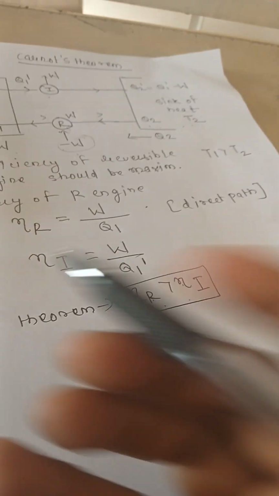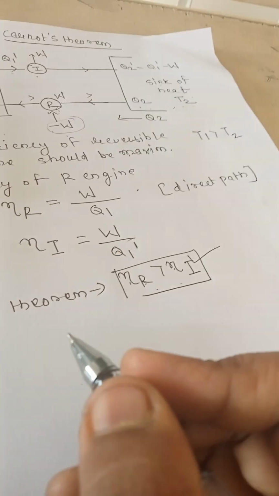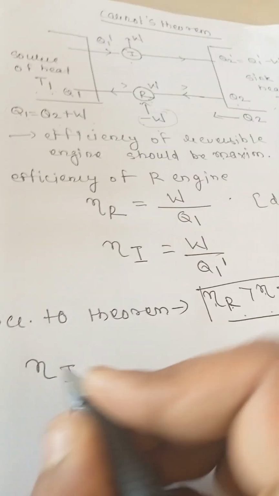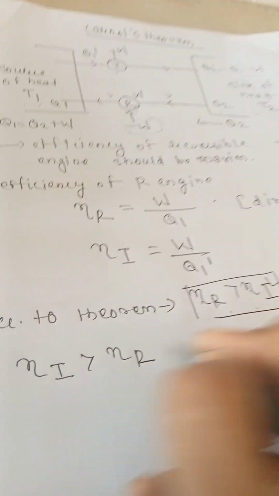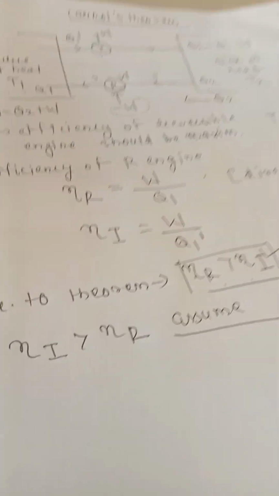So let us assume, we just assume, that the efficiency of the irreversible engine is greater than eta of R.